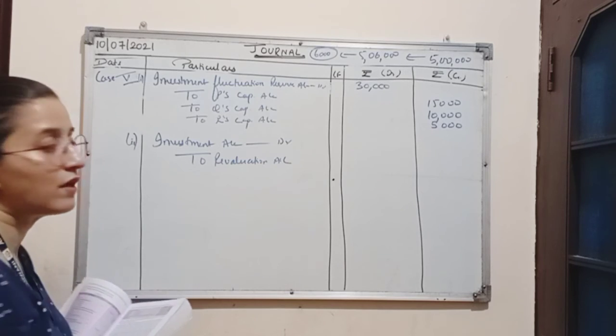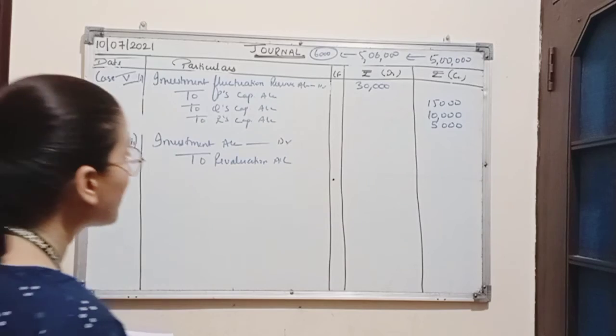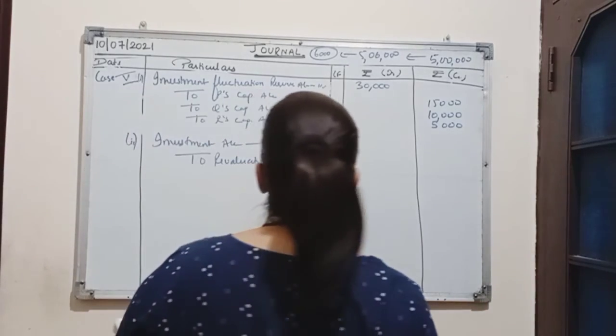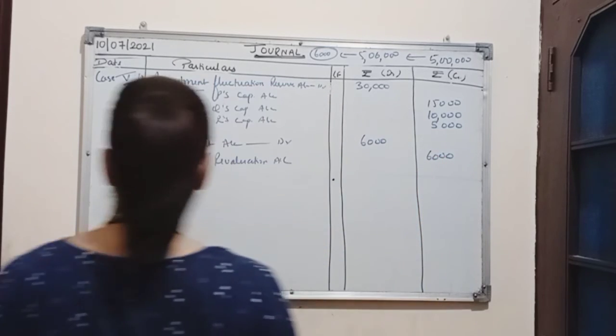Same is the case with revaluation. In case of loss, revaluation is debited. So in case of profit, revaluation account will be credited. Amount of profit is 6,000 and 6,000.